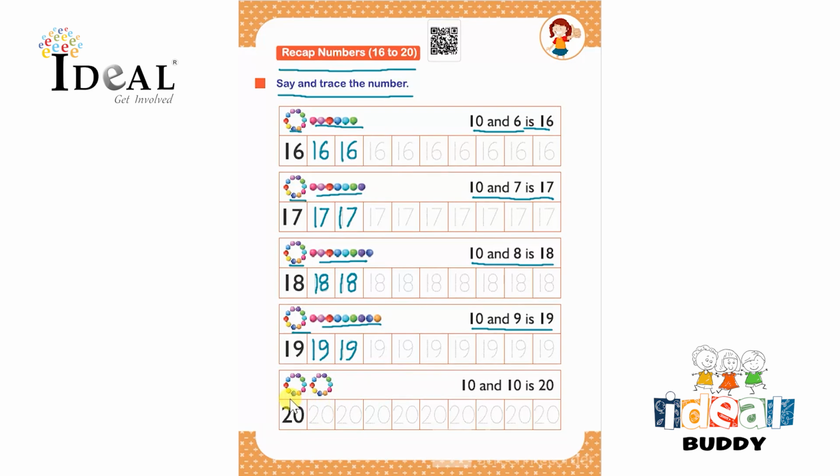After that, there are two groups of 10 which makes 10 and 10 is 20 as given over here. So the number is 20. So 20, 2 tens is 20. So they have to trace the number 20 and complete this whole row.